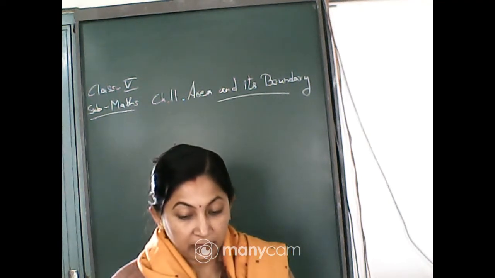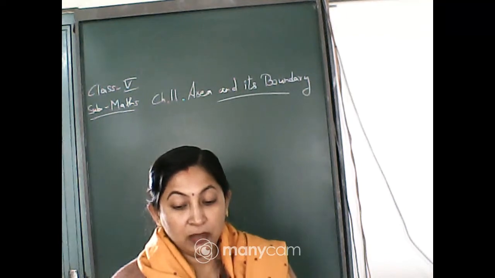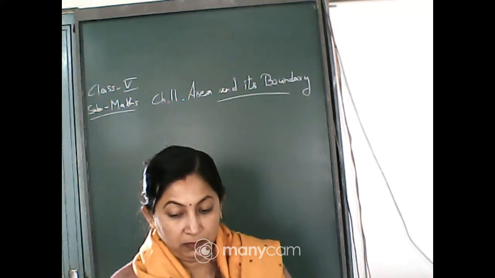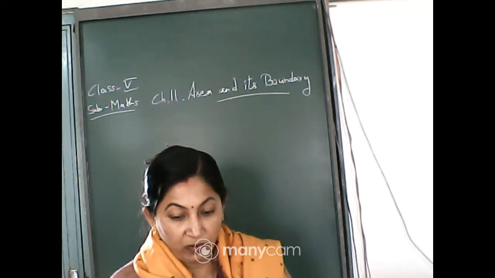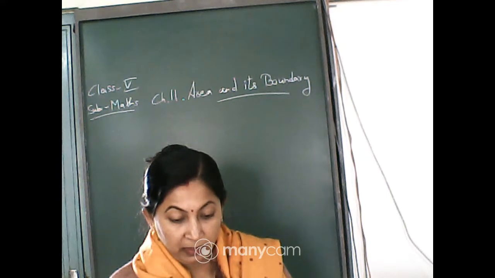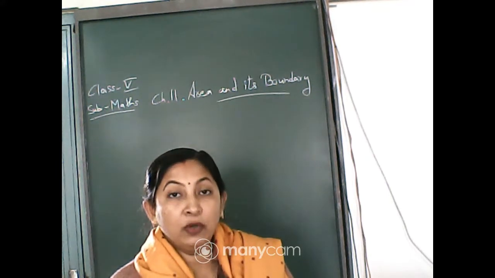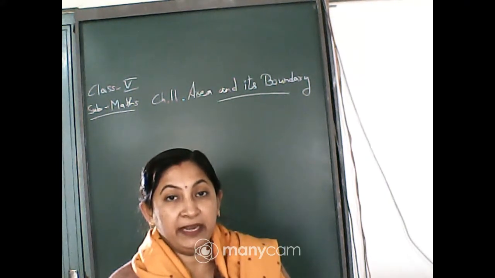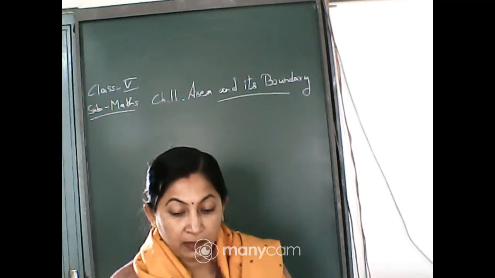This is the difference, and you have to memorize the formula. So, I think now nobody has a doubt for chapter number 10, tens and hundreds.